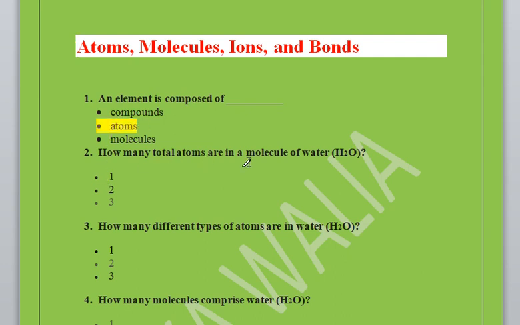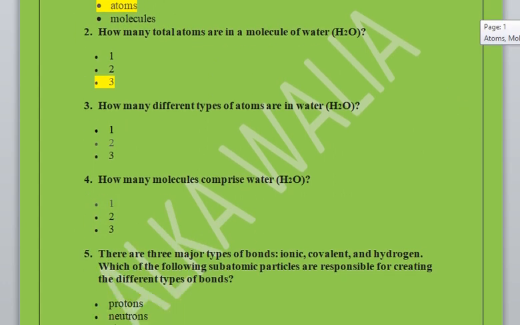How many total atoms are in a molecule of water? 1, 2 or 3? So there are three atoms in this molecule, that is 2 hydrogen and 1 atom of oxygen. How many different types of atoms are in water? 1, 2 or 3? So the correct option is 2 types of atoms, that is hydrogen and oxygen.